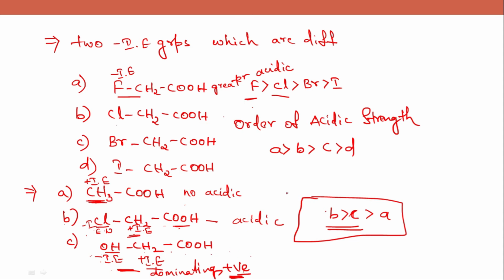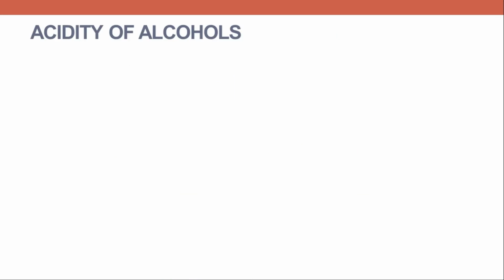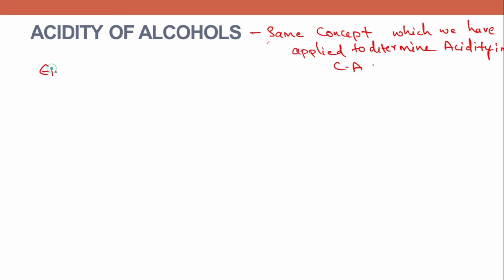So by doing these examples, I think you are clear with the concept of determining acidic strength in carboxylic acids. Next we'll see the acidic strength in alcohols. So the same concept is applied to determine the acidity of alcohols. Electron withdrawing group is directly proportional to acidic strength. That means electron withdrawing group is stabilizing the dissociated anion.